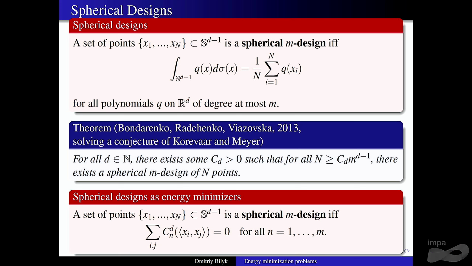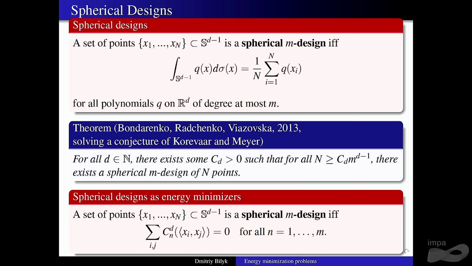One thing I want to mention here is that spherical designs can also be characterized in terms of energy minimization. In particular, if you take any Gegenbauer polynomial for a given degree, then this sum has to be 0 if this is a spherical design, if and only if this sum is 0 for all degrees up to m. And so this is energy minimization in the following sense. We just figured out that those polynomials are positive definite, right? So for an arbitrary set of points, this sum is non-negative, okay? And so it's only going to be 0 if you get a spherical design.